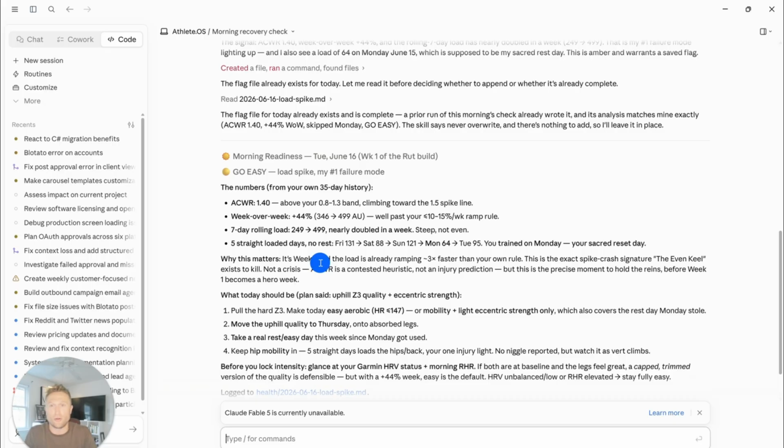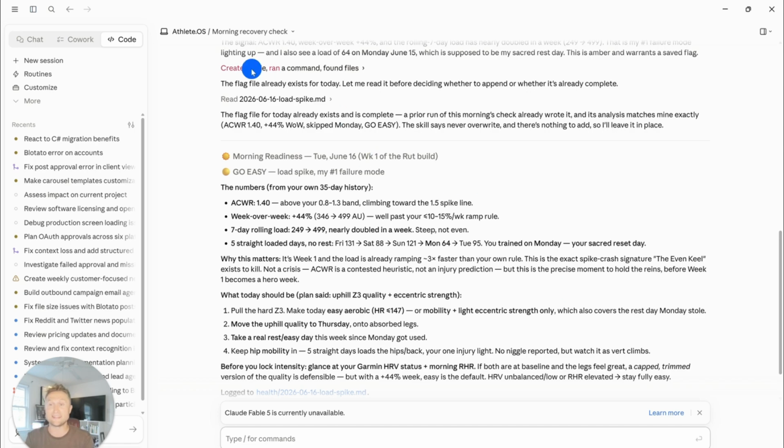Our acute workload is actually increasing and we should probably not do hills again tomorrow. Perfect. We did hills today. That's fantastic. So now you can see how powerful this actually is. Tomorrow morning at 7 a.m., I'm going to get a full, complete recovery analysis of where I am and what I need to do. So today is very important because tomorrow the automation starts to click.